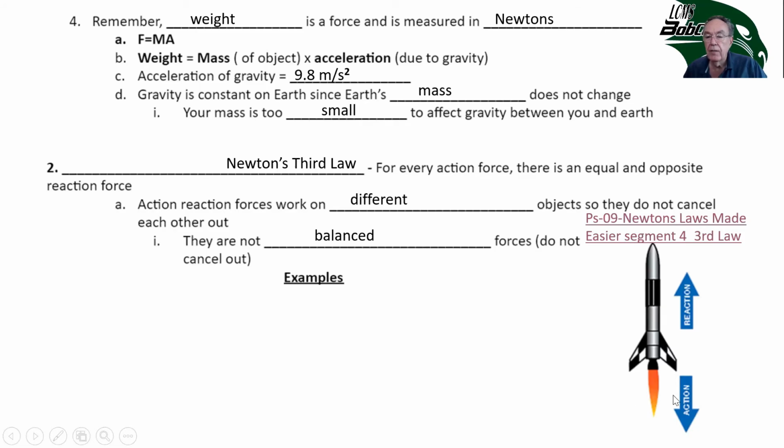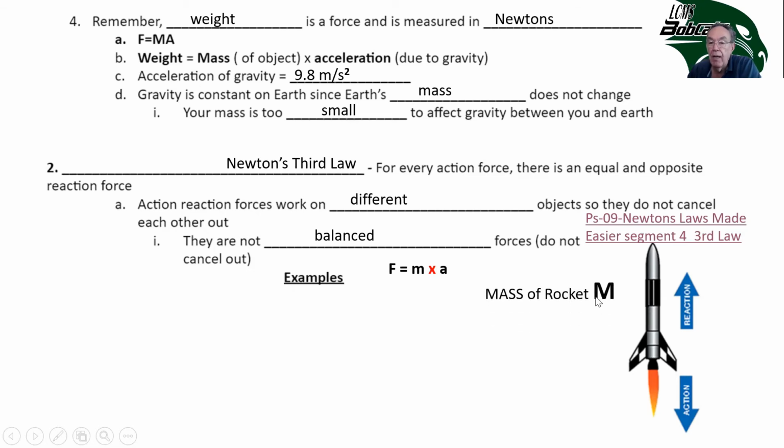Okay, so in this first example I've drawn over here, this picture of this rocket. The action force is the fuel pushing down. The reaction force is equal in size and opposite in direction and it pushes up on the rocket. Okay, so force equals mass times acceleration. So let's see how this works out on this rocket.